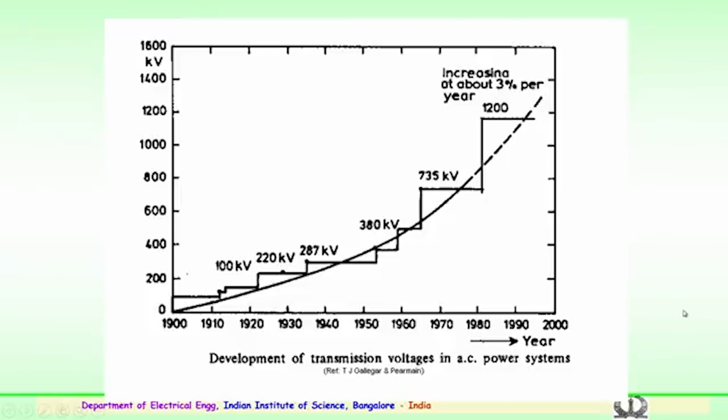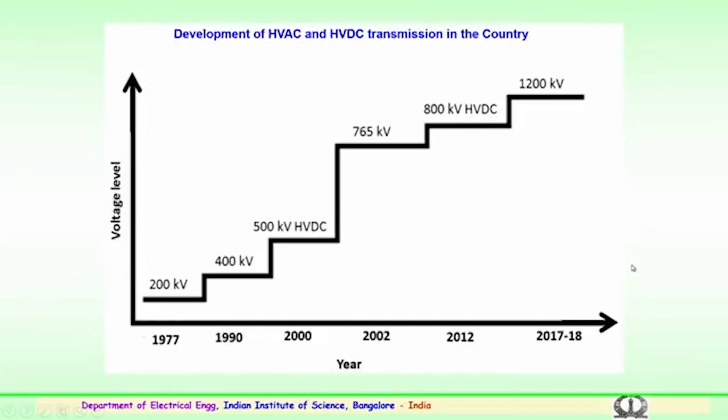So, we would like to see how the growth of the transmission voltages, particularly for both AC and DC, has risen in our country. This graph shows the development of high voltage AC and high voltage DC transmission in our country.